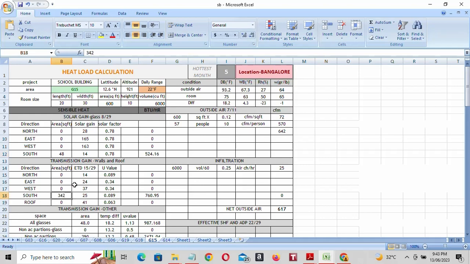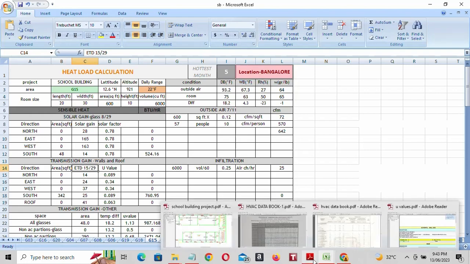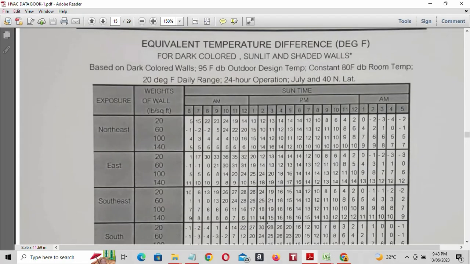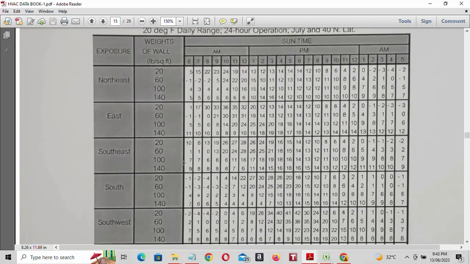Next is equivalent temperature difference. Our building weight is 80 lb per square feet and our wall is exposed to sun in the south direction. Here we don't have 80, so we have to take the average of 60 and 100.